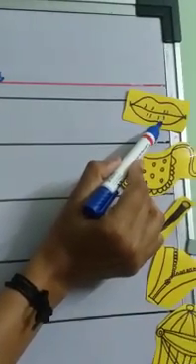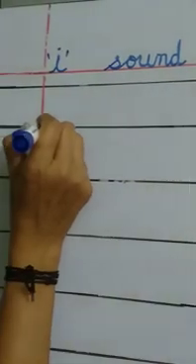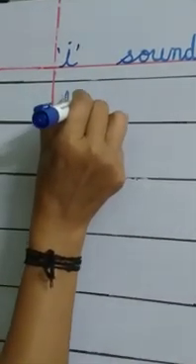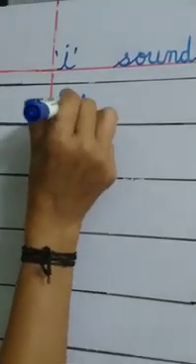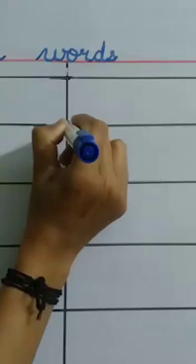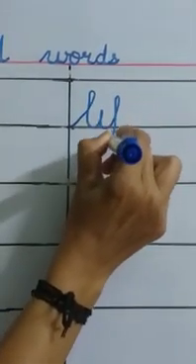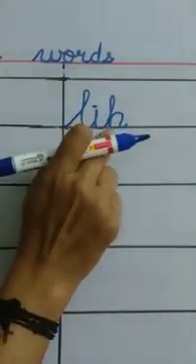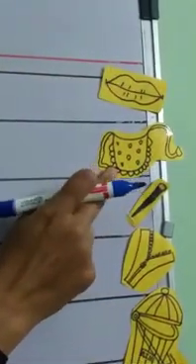Lip. Spelling of lip. L-I-P, lip. L says L, I says E, P says P. One more time. L-I-P, lip. Now tell me children, which picture is this?